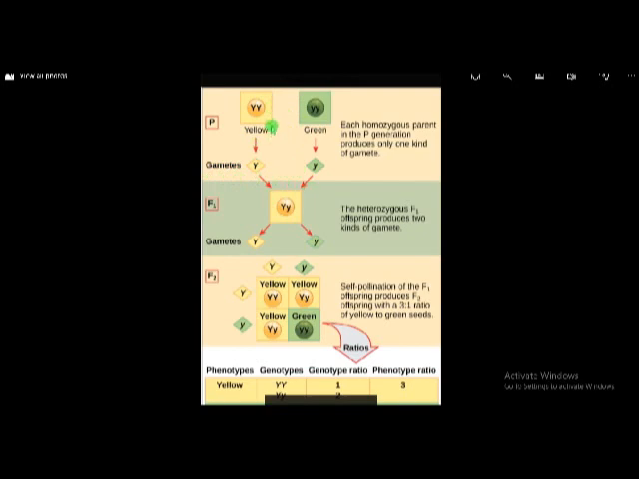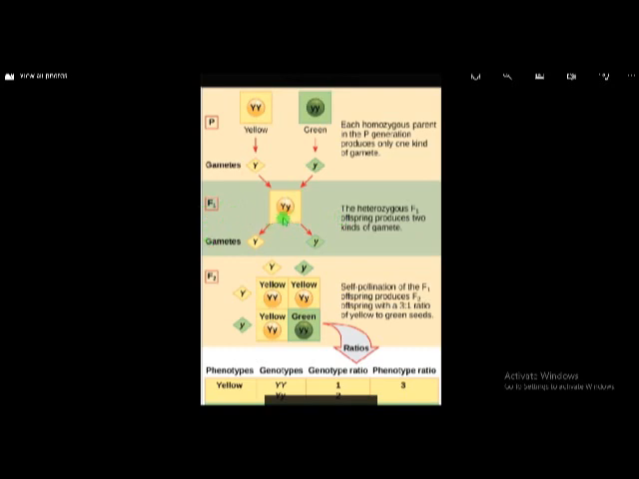This plant produces capital Y and this plant produces small y. If cross happened between these two, capital Y and small y, a seed arises with capital Y and small y. This generation is called F1 generation, first filial generation, that means first progeny.